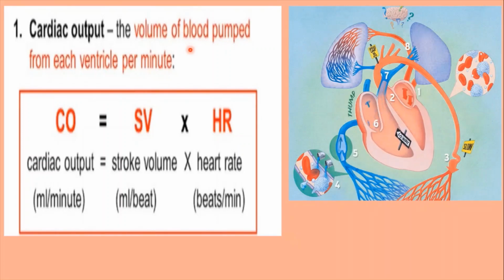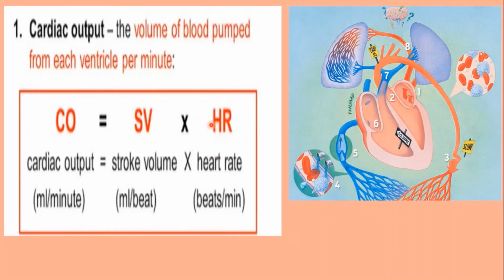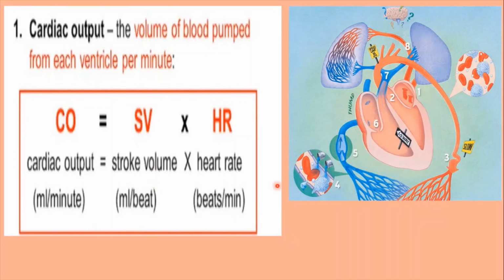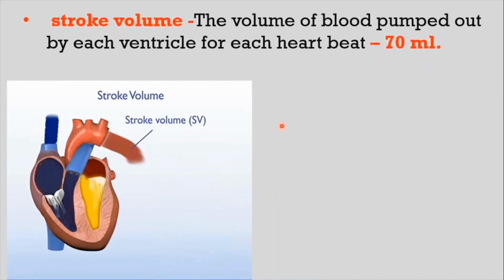The volume of blood pumped out from each ventricle per minute is called cardiac output. It is calculated by multiplying the stroke volume with heart rate. It is a product of stroke volume and heart rate. So the two components influencing the cardiac output are stroke volume and heart rate. What is stroke volume? The volume of blood pumped out by each ventricle in every heartbeat is known as stroke volume. After every heartbeat, the blood is pumped out of the heart into aortic arches.